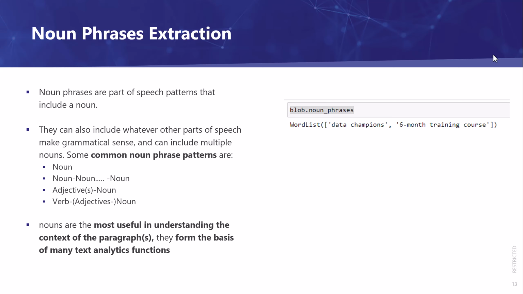So you can see from this blob object, when we access the property called noun_phrases, we can have access to the extracted noun phrases. Based on the given sentence just now, we have data champions as the first noun phrase, and the second noun phrase is 6 months training course, which are very useful nouns or keywords, you would say, being extracted from the single sentence that we have.